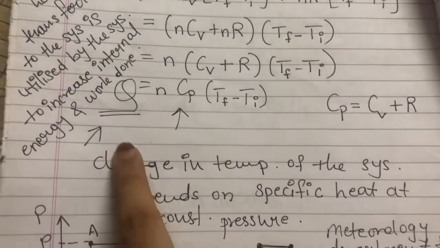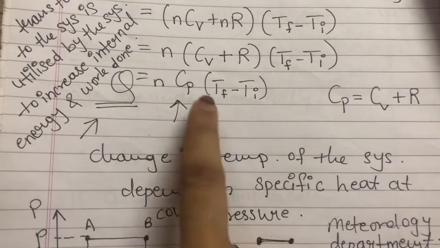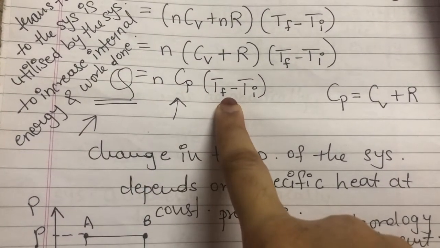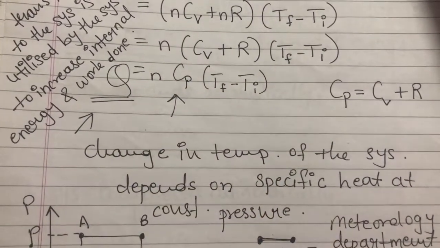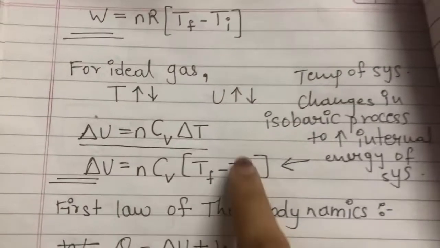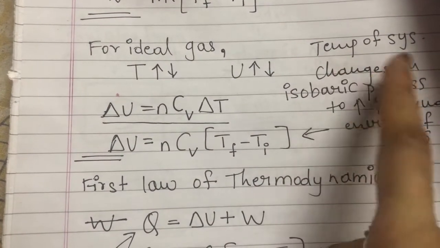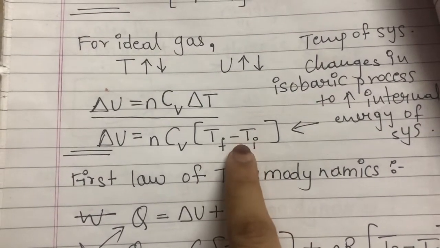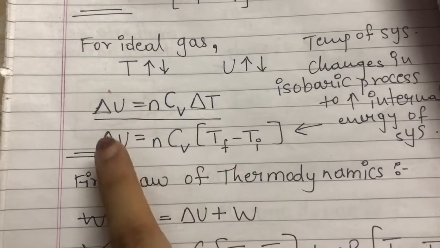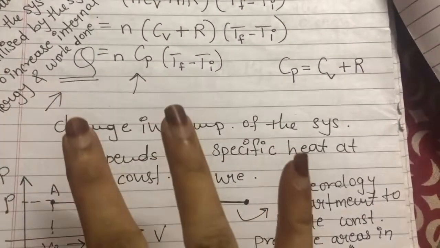The next statement we can write is about the change in the temperature. From this equation we can write that the change in the temperature of the system depends on the specific heat at constant pressure. From this equation we can write, the temperature of the system changes in an isobaric process for what? The temperature of the system changes in an isobaric process to increase the internal energy of the system. So these three statements we can write based on these three equations.